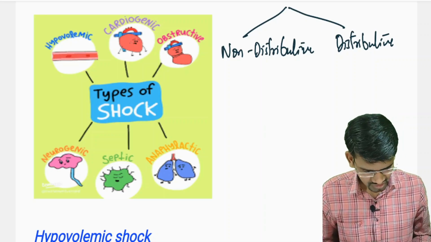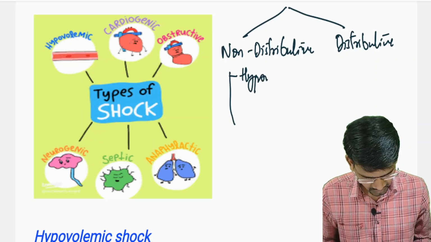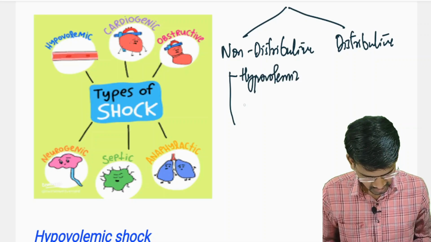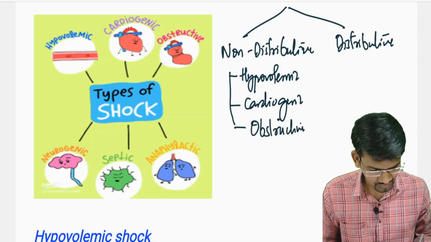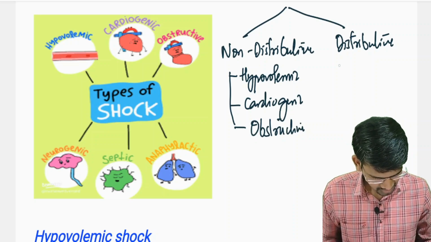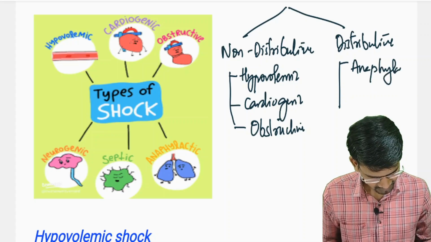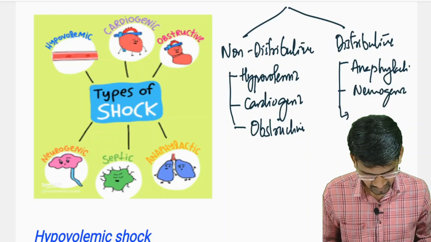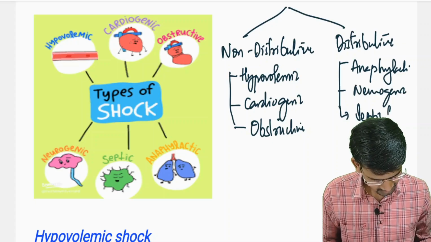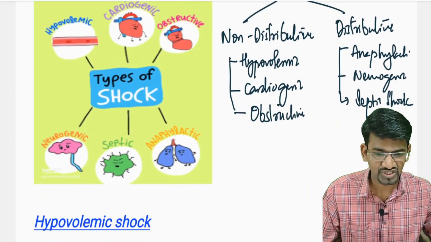In non-distributive shock, we have majorly three types: hypovolemic shock, cardiogenic shock, and obstructive shock. In distributive shock, again we have three types: anaphylactic shock, neurogenic shock, and septic shock. These are the important types from the distributive as well as the non-distributive categories.